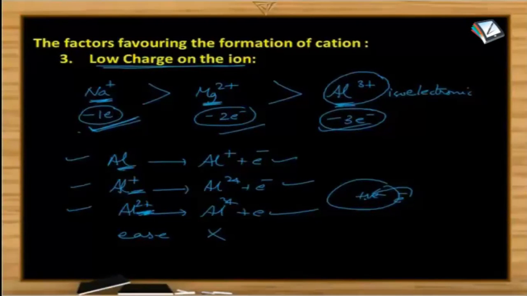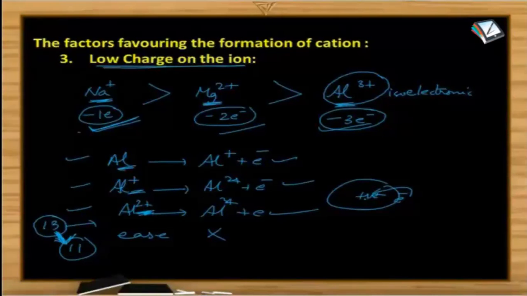What's the meaning of Al2+? The atomic number of aluminum is 13 and 13 protons exist in the nucleus, and Al2+ means out of 13, 2 electrons are already removed. It is having 11 electrons. So more positive charges are attracting fewer negative charges. So definitely the attraction will be more, or the electrons are held more tightly by the nucleus. So that is the reason removing an electron from Al2+ is difficult when compared to removing the electron from Al+ and Al. So what will be the one? Al+ is formed more easily. So always the ion with low charge is formed more easily than the ion with high charge. That is a more appropriate example.